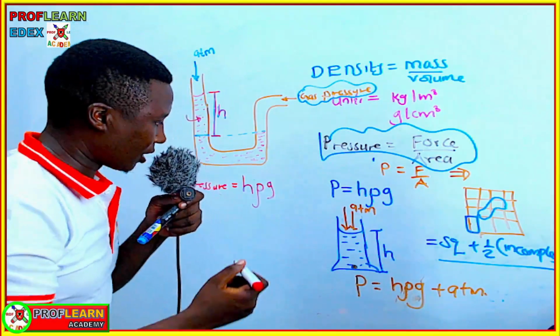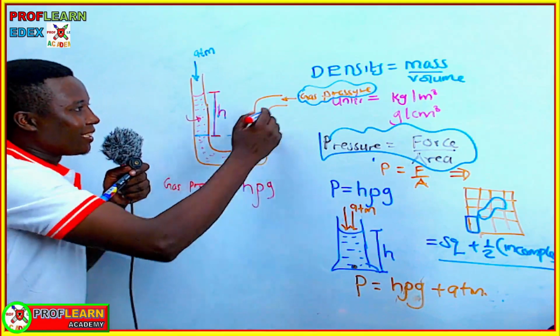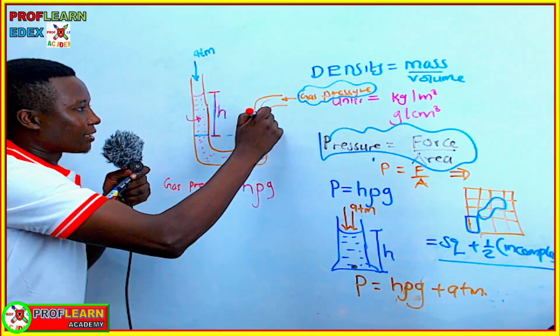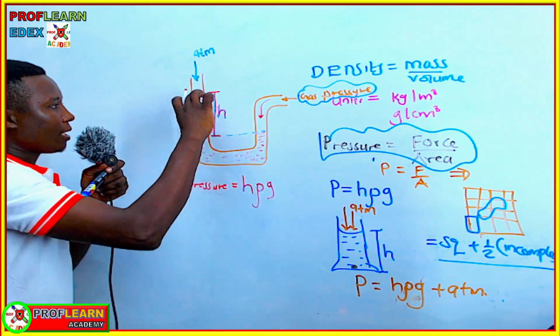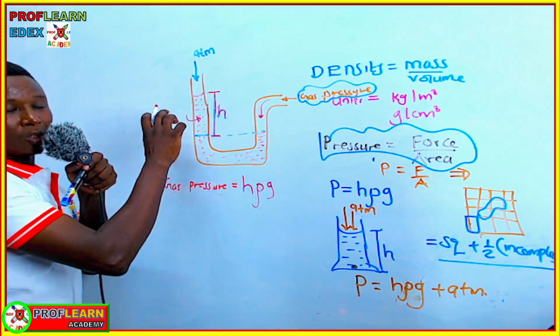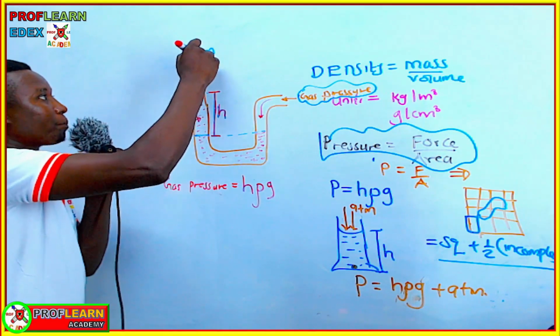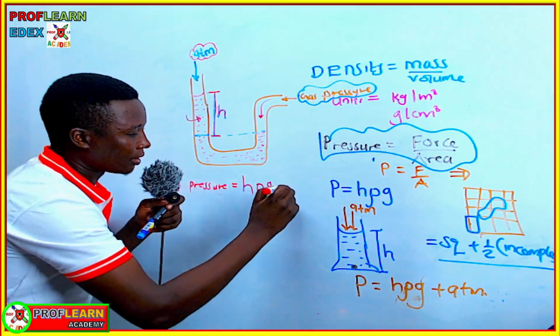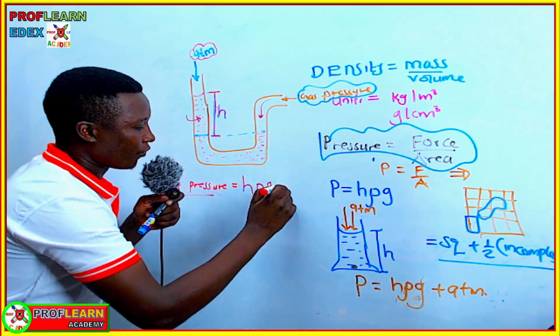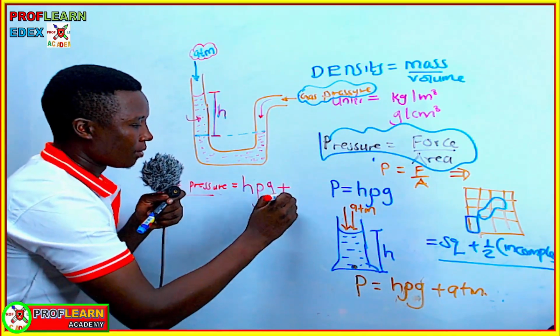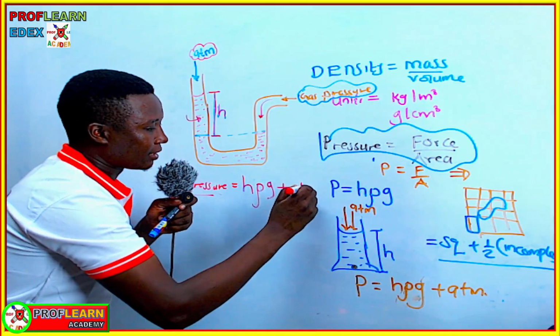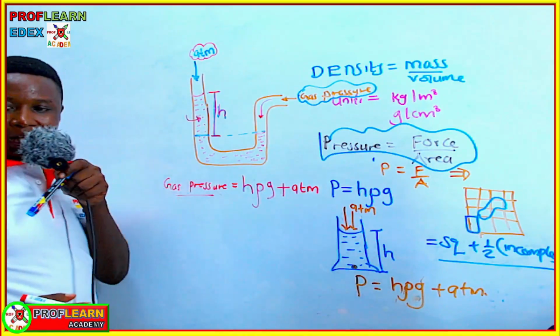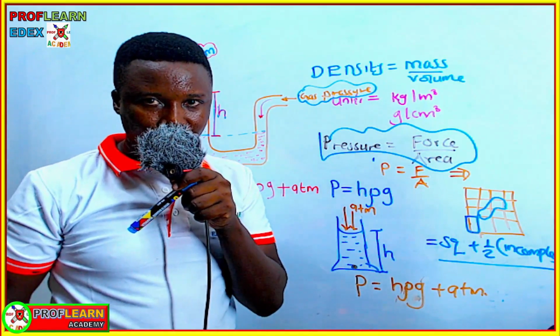Because this gas pressure is supporting both this height of the liquid column plus the atmospheric pressure acting on the surface of the liquid, gas pressure is equivalent to h rho g plus atmospheric pressure.